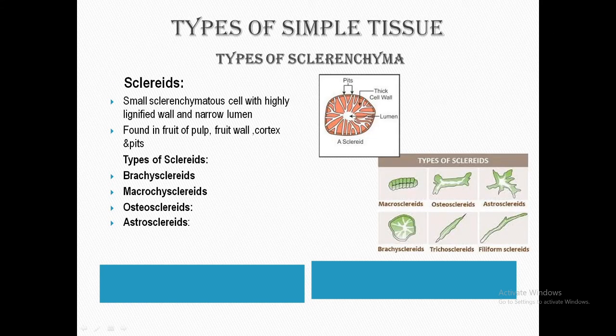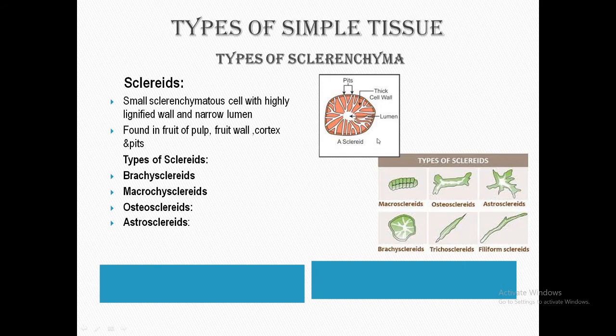Then what are sclereids? Sclereids are widely distributed in the plant body and variable in shape. They occur singly or in groups, as hard masses within soft parenchymatous tissue.